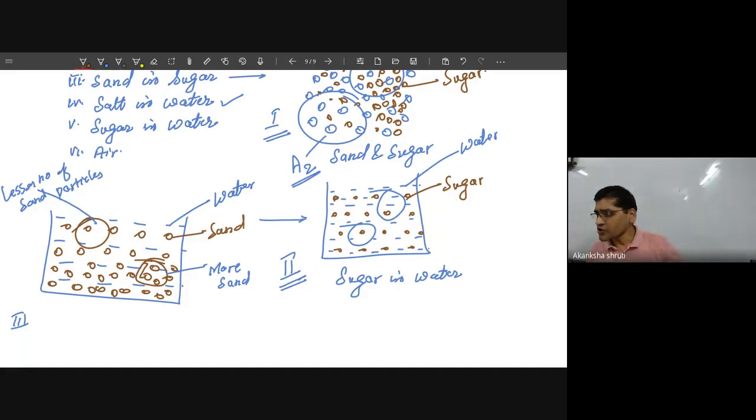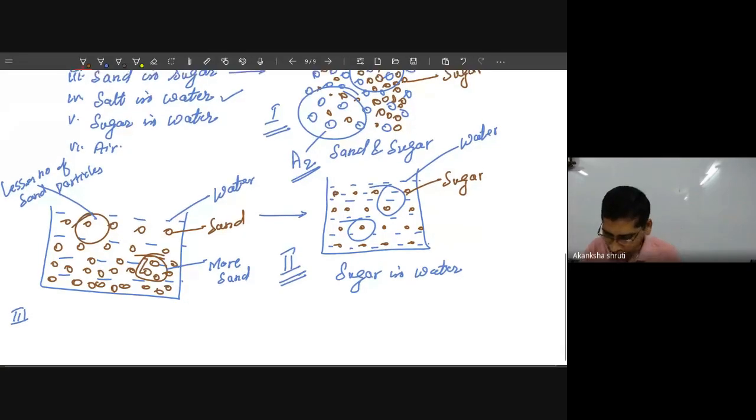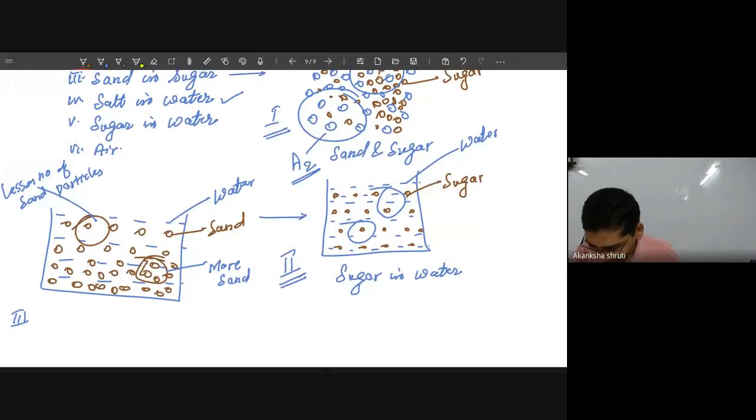So even we are observing that under certain conditions, depending on the particle size, the distribution could be uniform or the distribution could be non-uniform. So this second case is called your uniform distribution of different kinds of particles.